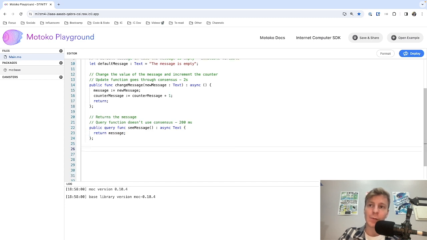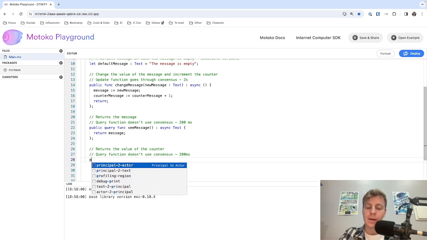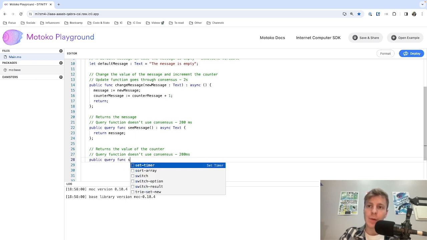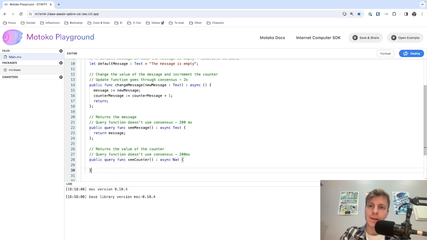The last function that we want to create is a function that returns the value of the counter. This is a query function that doesn't use consensus. We also use the same syntax, public query func, get counter. We take no arguments, but this time we return a natural number instead of a text. And we can simply return the value of counter.